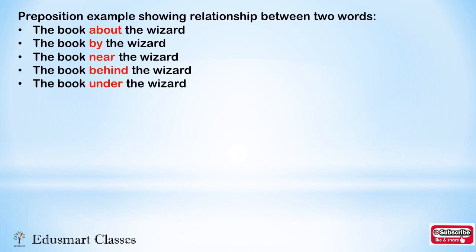The book near the wizard. Near is a preposition which shows a relationship between the book and the wizard. The book behind the wizard. So here behind is the preposition. The book under the wizard. So under here is a preposition which shows the relationship between the book and the wizard. So have you understood? A preposition is a word that shows a relationship between two different words. It shows a relationship between a noun and the other part of the sentence.